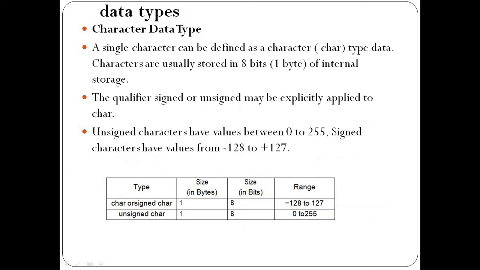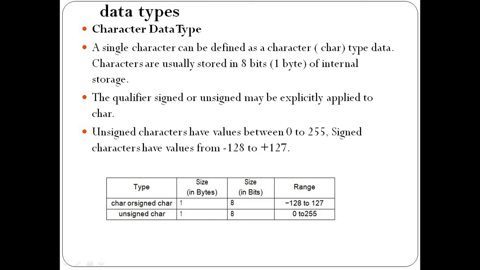Now the next primary data type is character. We have seen integer for numbers, but rather than numbers, sometimes we need to use the values of characters for performing the result. At that time we need to define the type of value as a character. For that reason, the C programming language provides the character data type. So a single character can be defined with the char data type. Characters are usually stored in 8 bits, 1 byte of internal storage.